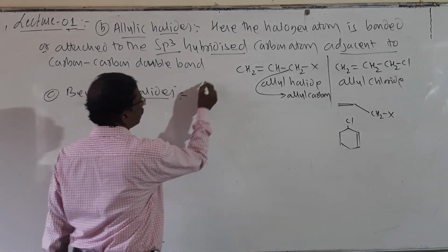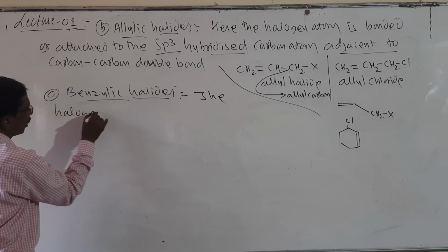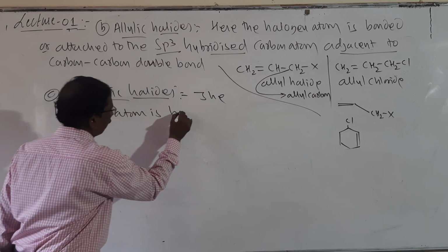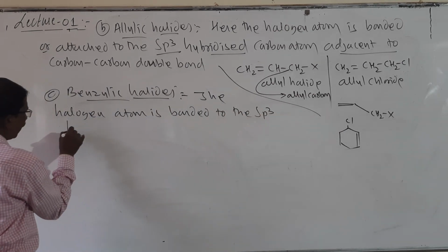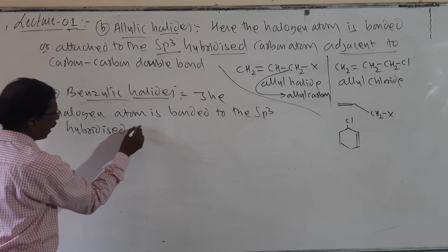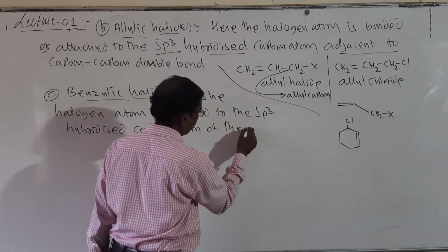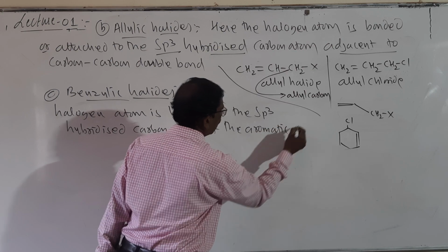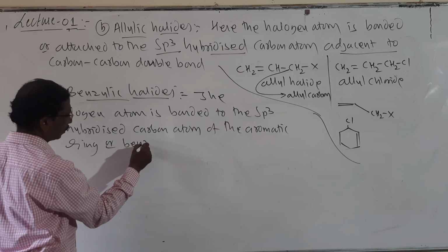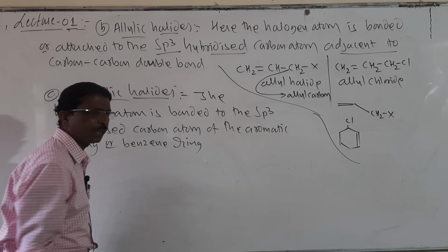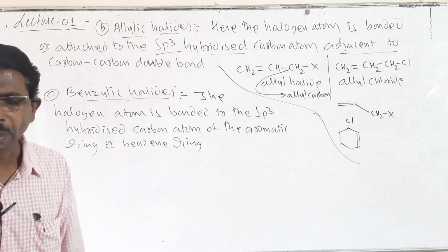So here the halogen atom is bonded to the sp3 hybridized carbon atom of the aromatic ring or benzene ring. Look here students, the carbon atom attached to the aromatic ring or benzene ring.